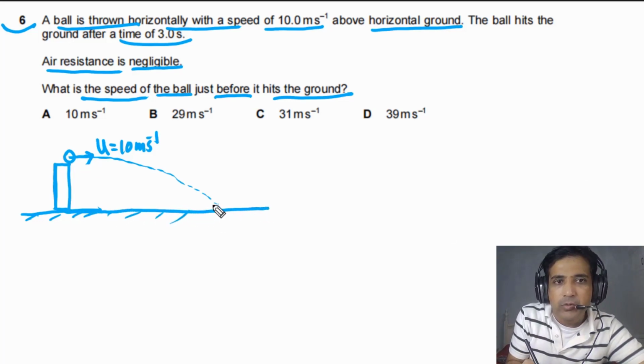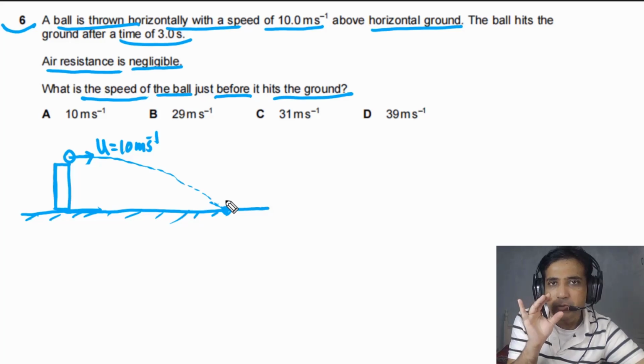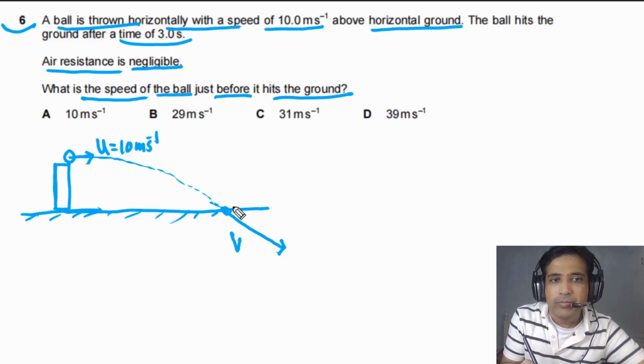Now the question is asking us, what is the speed of the ball at this point, just before it hits the ground? So we need to find out the value of this speed. This velocity has two components, and the magnitude of this velocity is the speed.